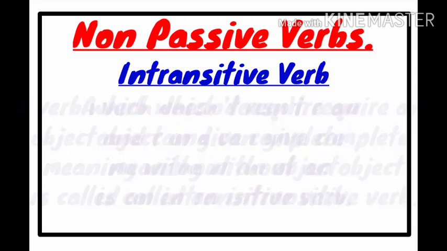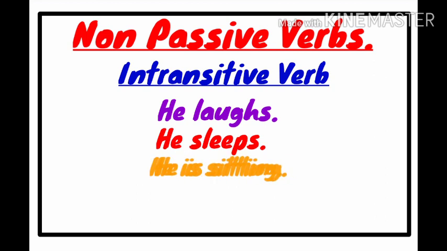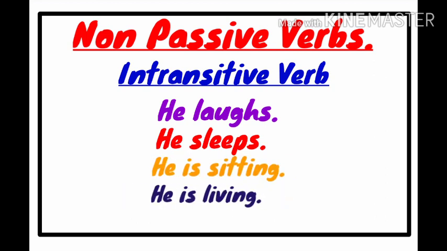For example, he laughs. He sleeps. He is sitting. He is living. These verbs are called intransitive verbs which do not require an object, because when we hear he laughs or he sleeps, we understand the complete meaning.